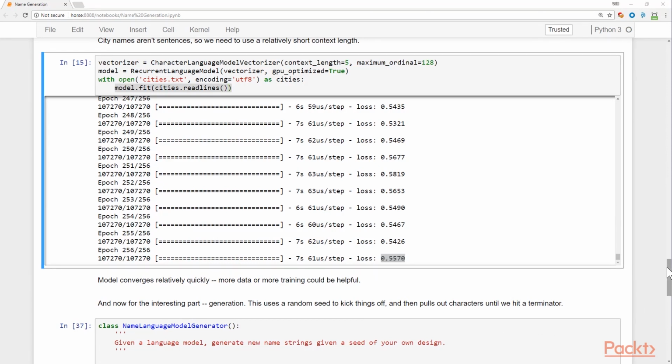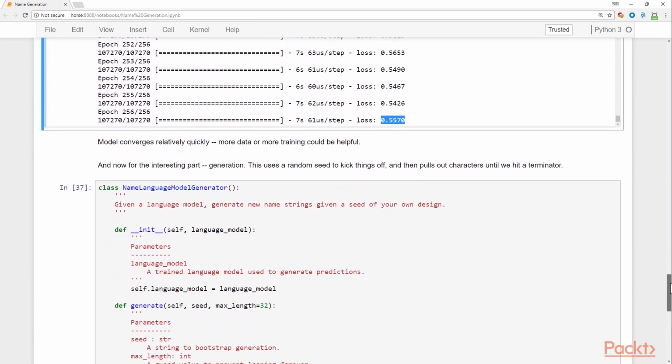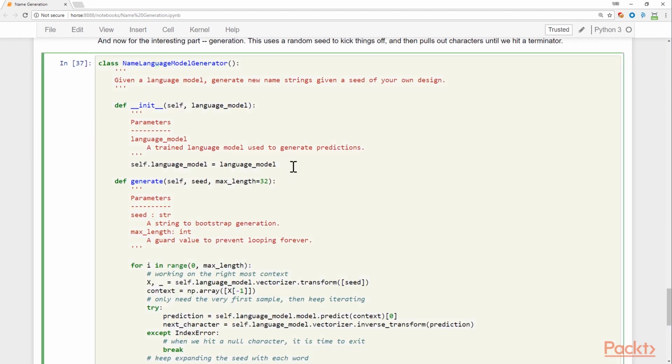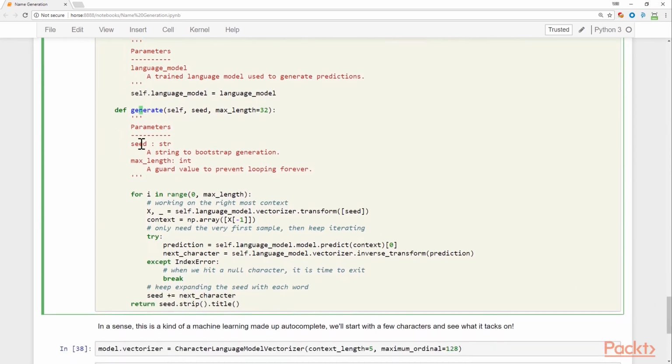All right. Now this particular neural network we're not going to be using to make predictions. We're going to be using it to make synthetic data, so we're going to create a generator. Now the generator is going to take the model that we just trained as input and store it as a variable on self, and then we're going to have a generate method which takes a seed, which can be really any random character or value, and a maximum length, which is going to be sort of a stop point so we could avoid looping forever.